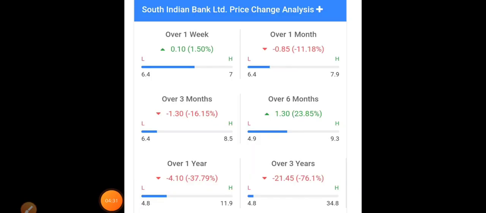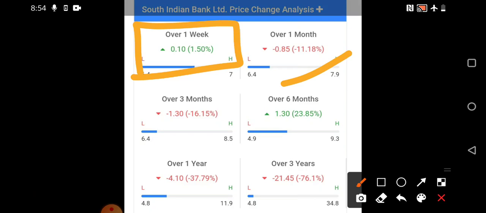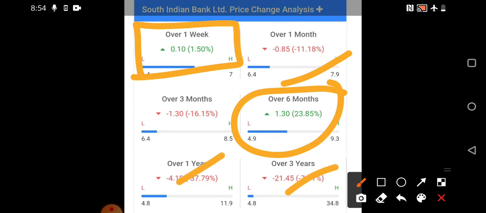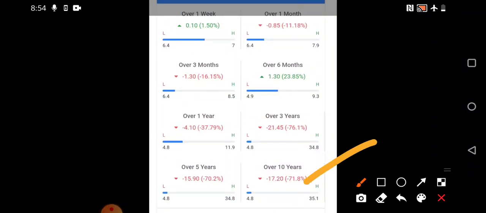So returns-wise we already discussed. You can see 1 week totally flat, only 1.50 positive returns. 1 month, 11% negative returns. In 6 months you can see 23% positive returns were reported. And in 3-year and 1-year you can see only negative returns were given. And in the 10-year time frame also negative returns only were given, mainly because of the financials of the company. A little bit of improvement is seen.